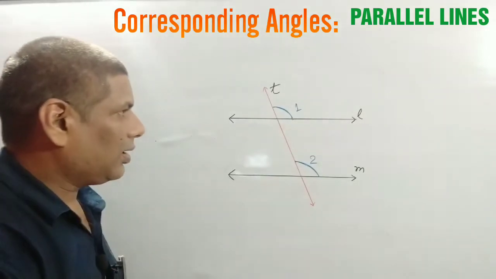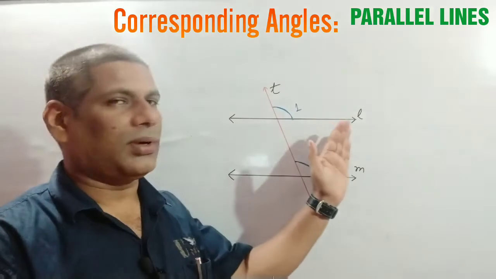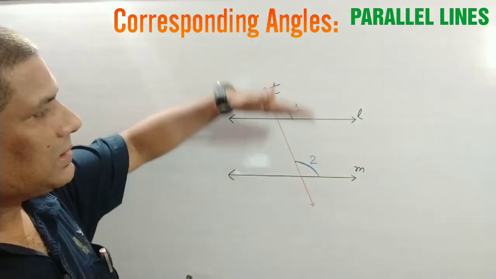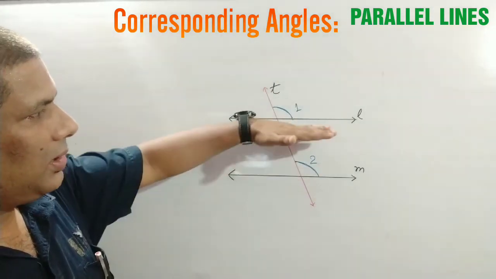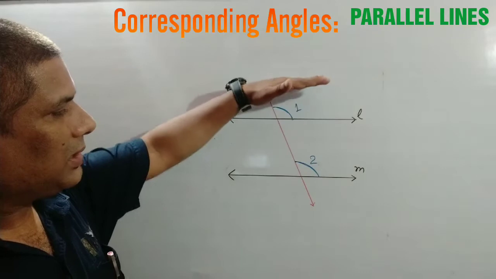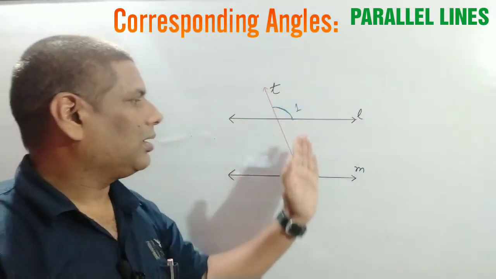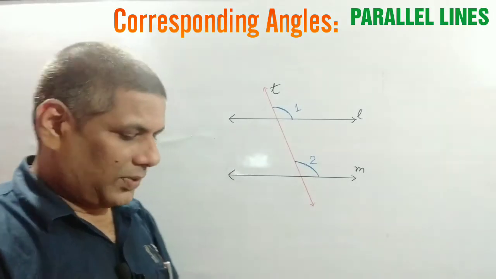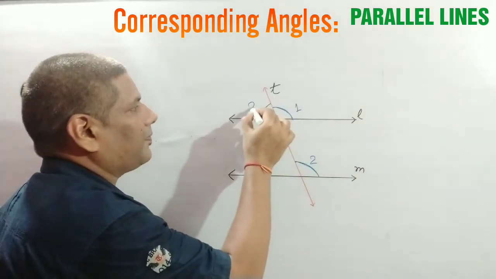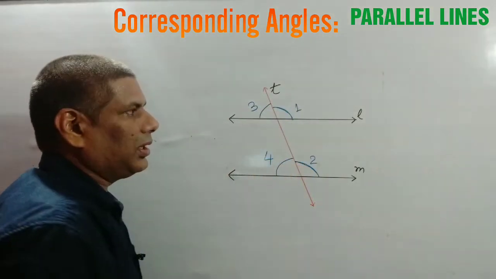What are corresponding angles? Two angles on the same side of the transversal and on the same side of the parallel line. That means if L and M are parallel lines, then above this line and above this line, with the transversal, the angles are called corresponding angles. Similarly, on this side also, this angle 3 and this angle 4 are also called corresponding angles.